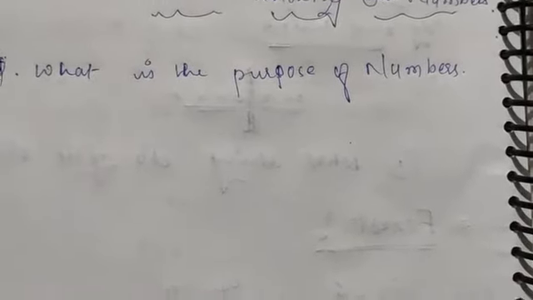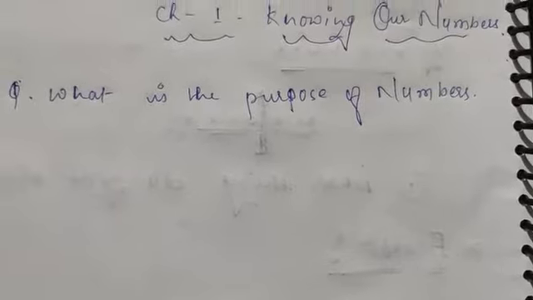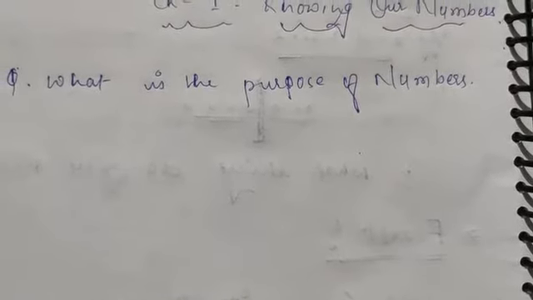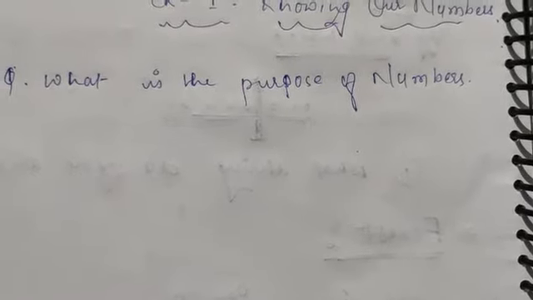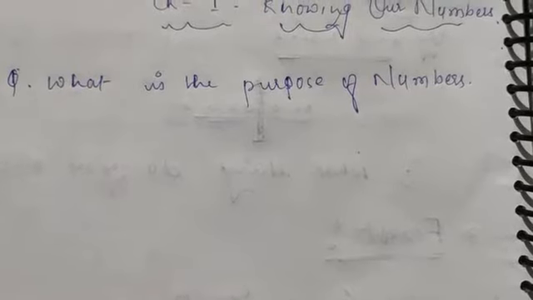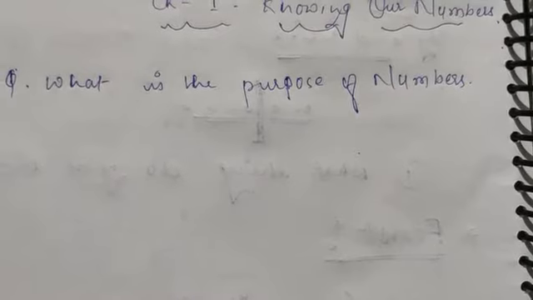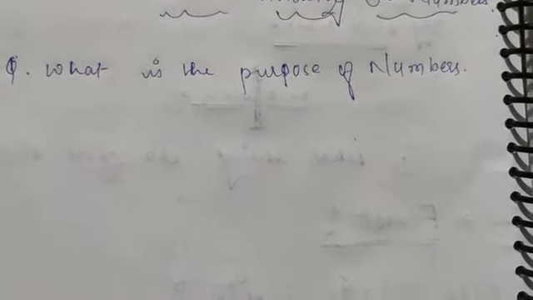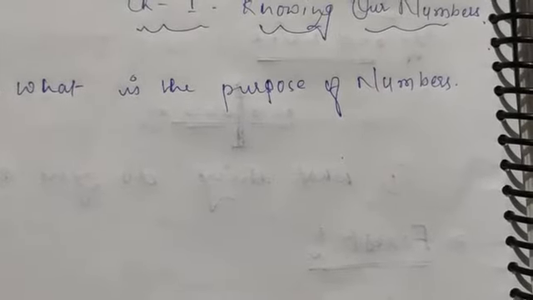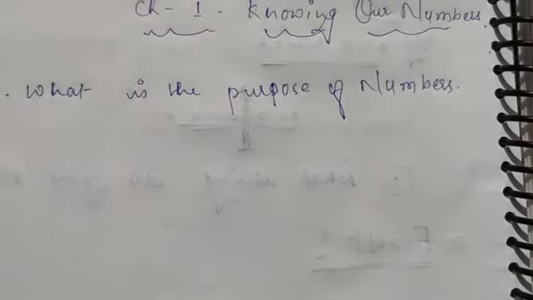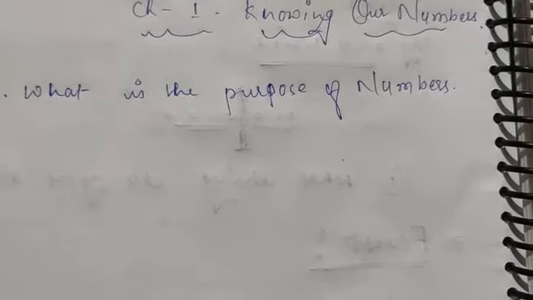So the very simple answer is that we need numbers for counting things, comparing quantities, and also measuring quantities like weight, mass, temperature, height, distance, etc. So this is the basic purpose of numbers.